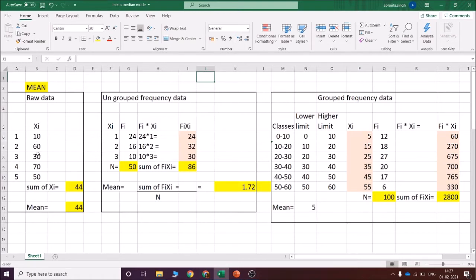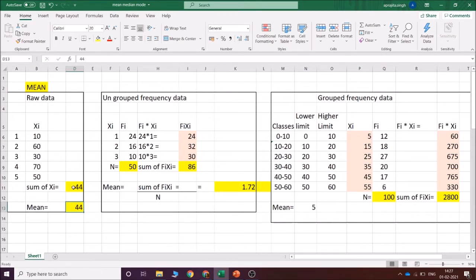So if we have to find out the mean, where you have numbers in raw data, you have been given certain numbers. Now you want to find out the mean, what do you do? You just total these numbers up. The total of these numbers is 44, and what is the mean? 44 divided by the count, that is 44 divided by 5, is the mean.